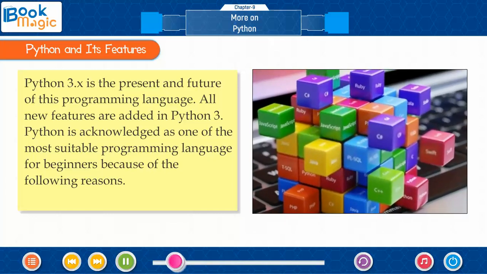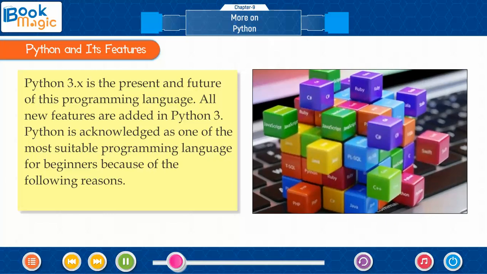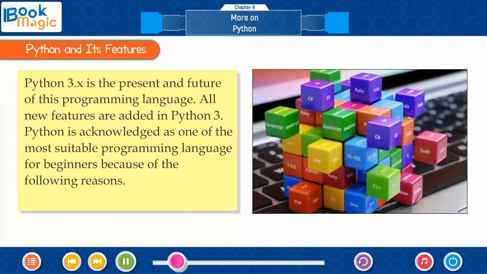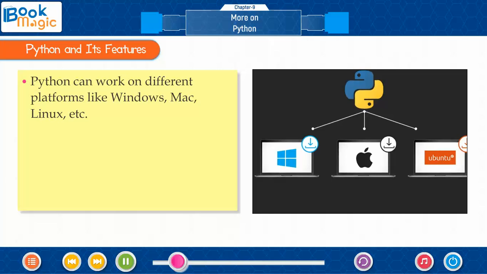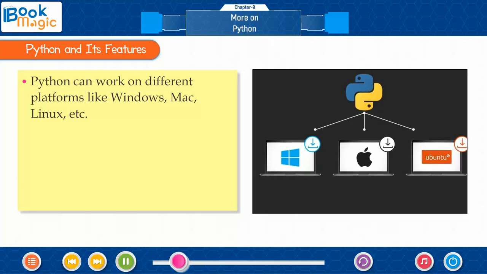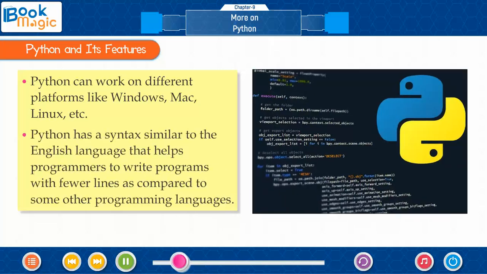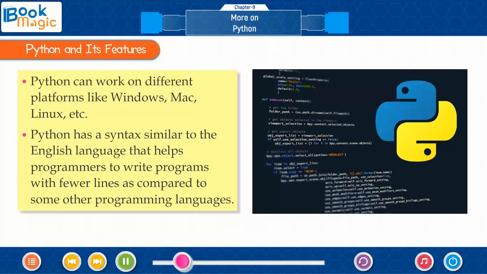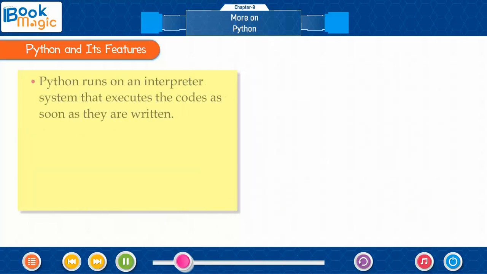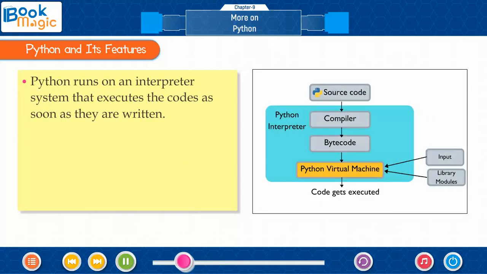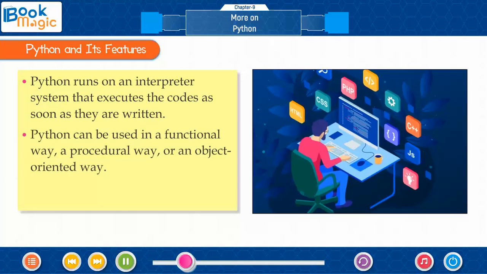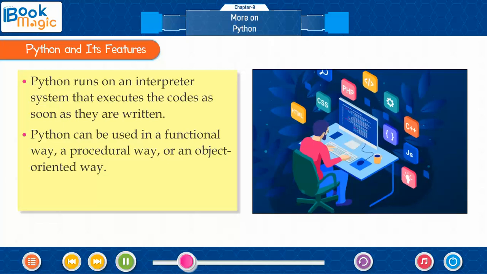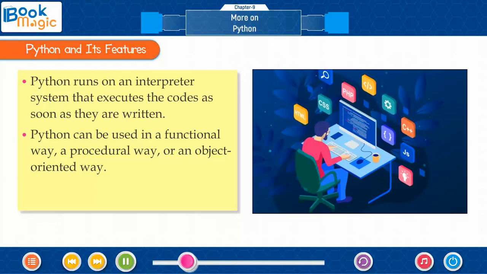Python is acknowledged as one of the most suitable programming languages for beginners because of the following reasons. Python can work on different platforms like Windows, Mac, Linux, etc. Python has a syntax similar to the English language that helps programmers to write programs with fewer lines as compared to some other programming languages. Python runs on an interpreter system that executes the codes as soon as they are written. Python can be used in a functional way, a procedural way, or an object-oriented way.